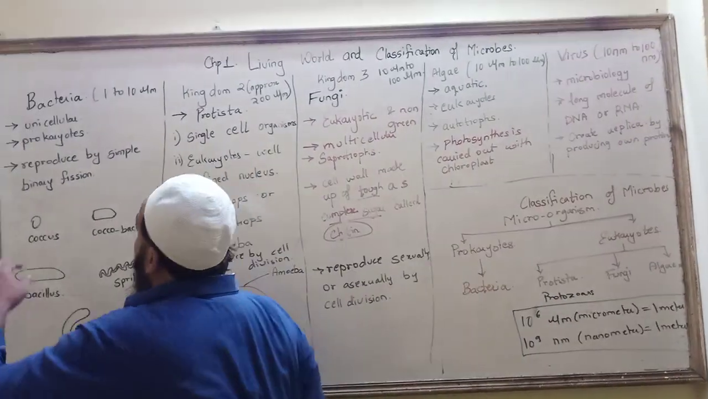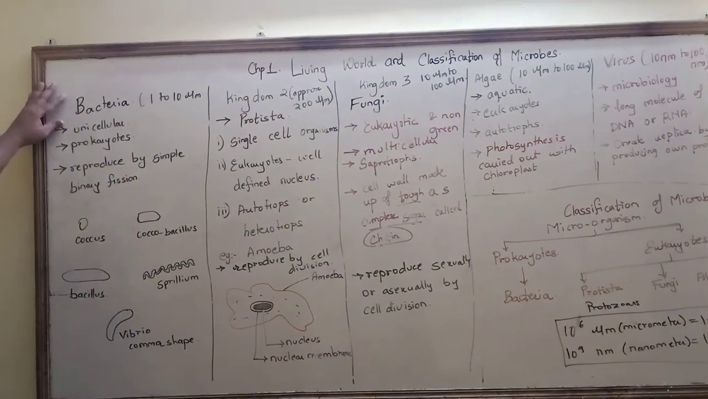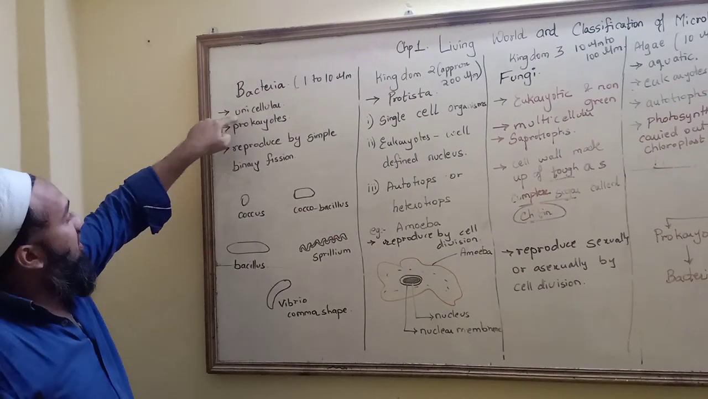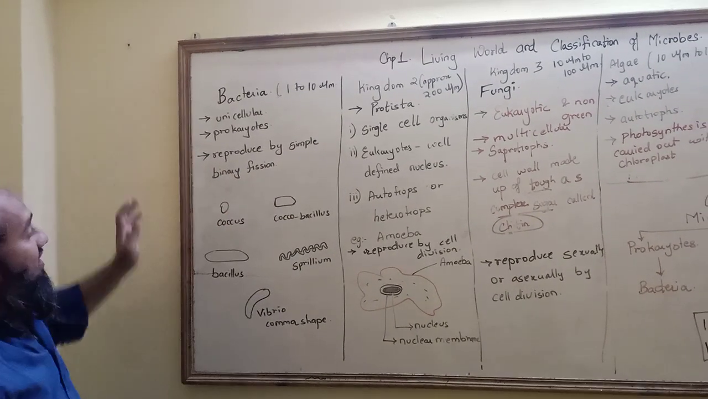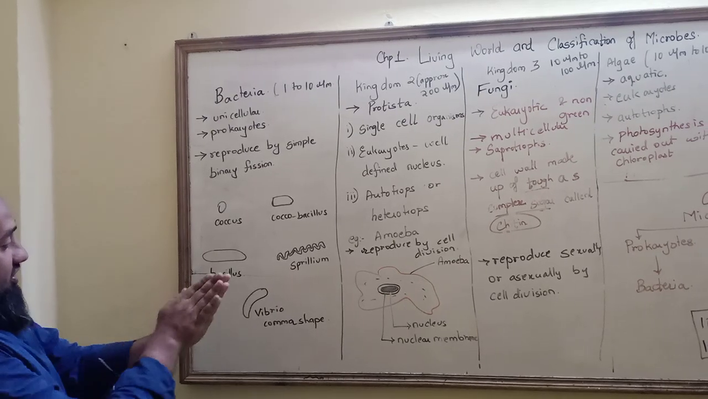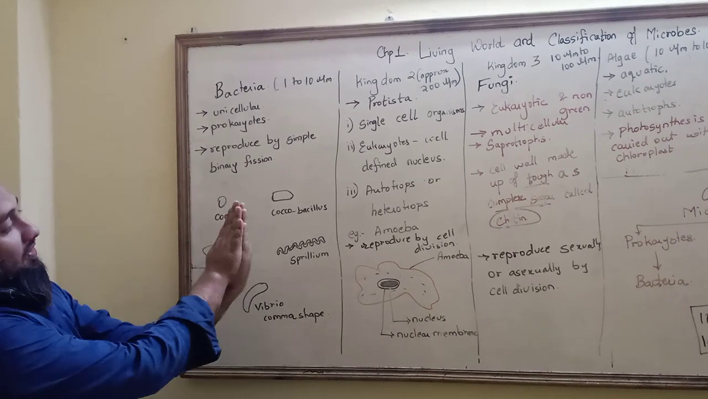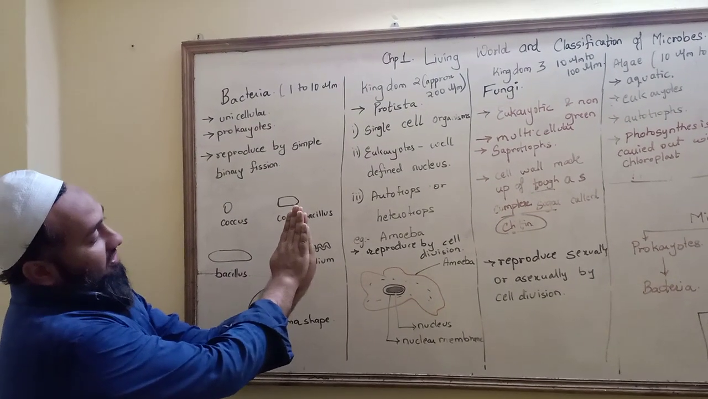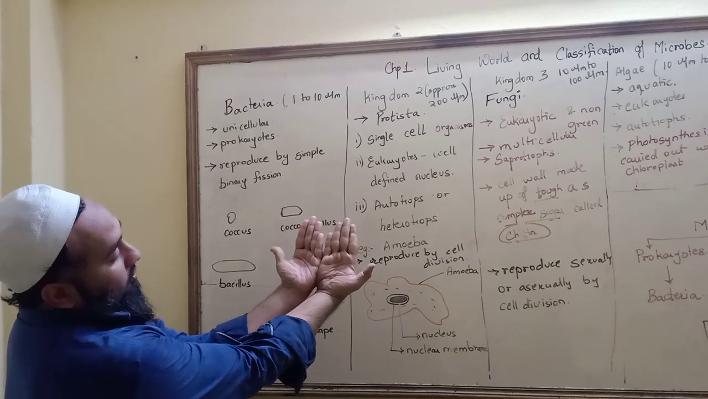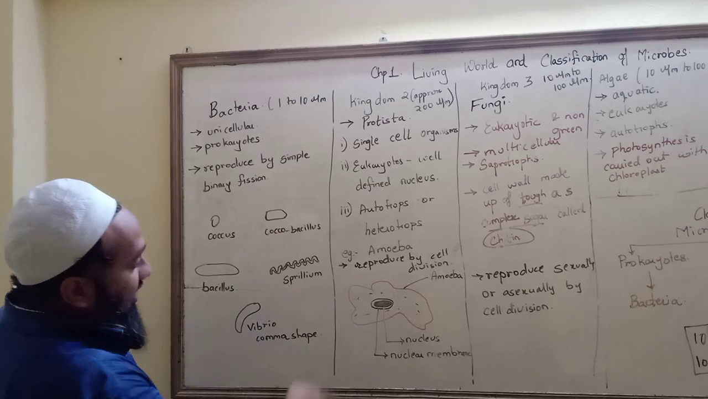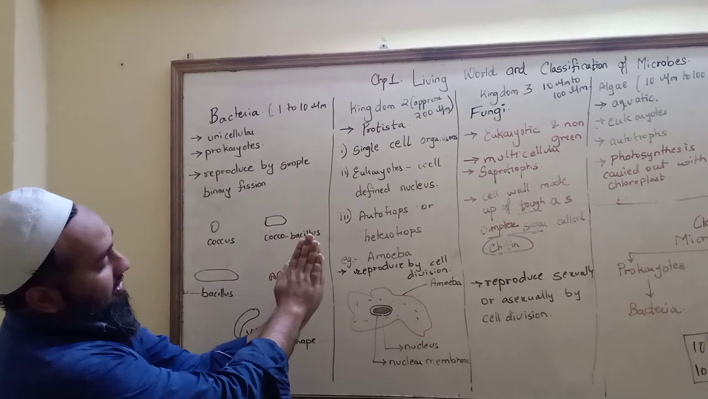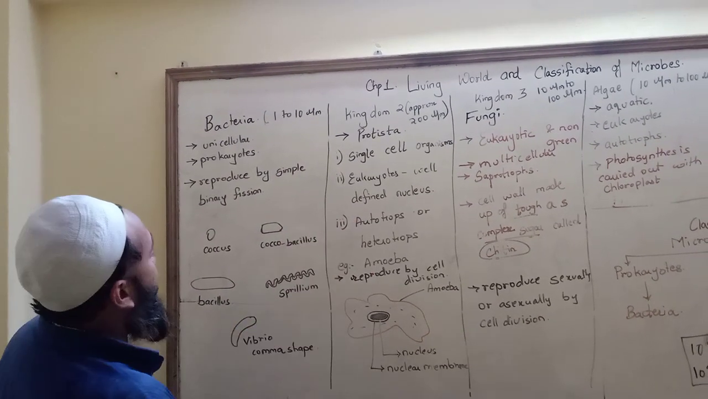So the first one is bacteria. Bacteria are prokaryotes and unicellular, and they reproduce by simple binary fission. Binary fission means this is one, and this becomes a replica. Fission is separation along an axis. This is one, this is getting into two, this is binary fission.